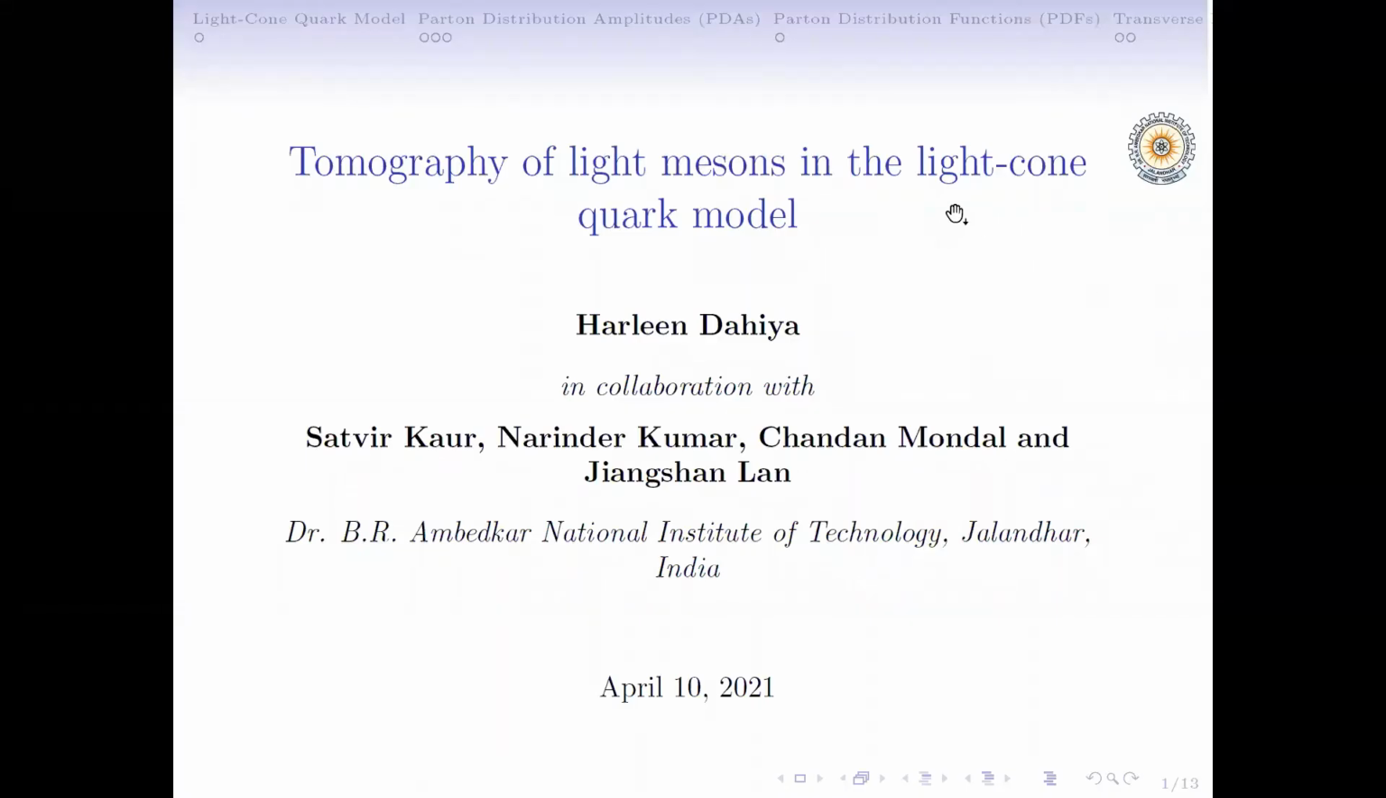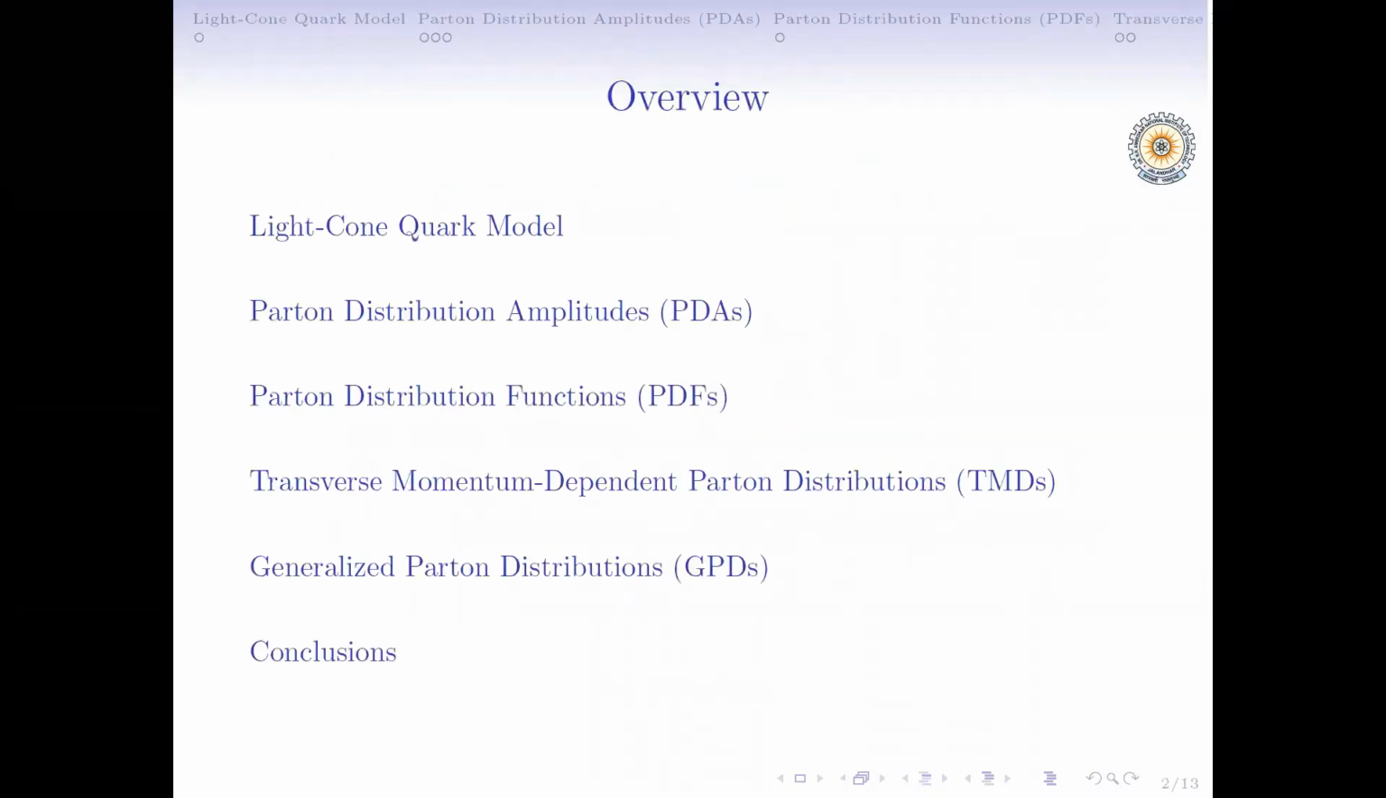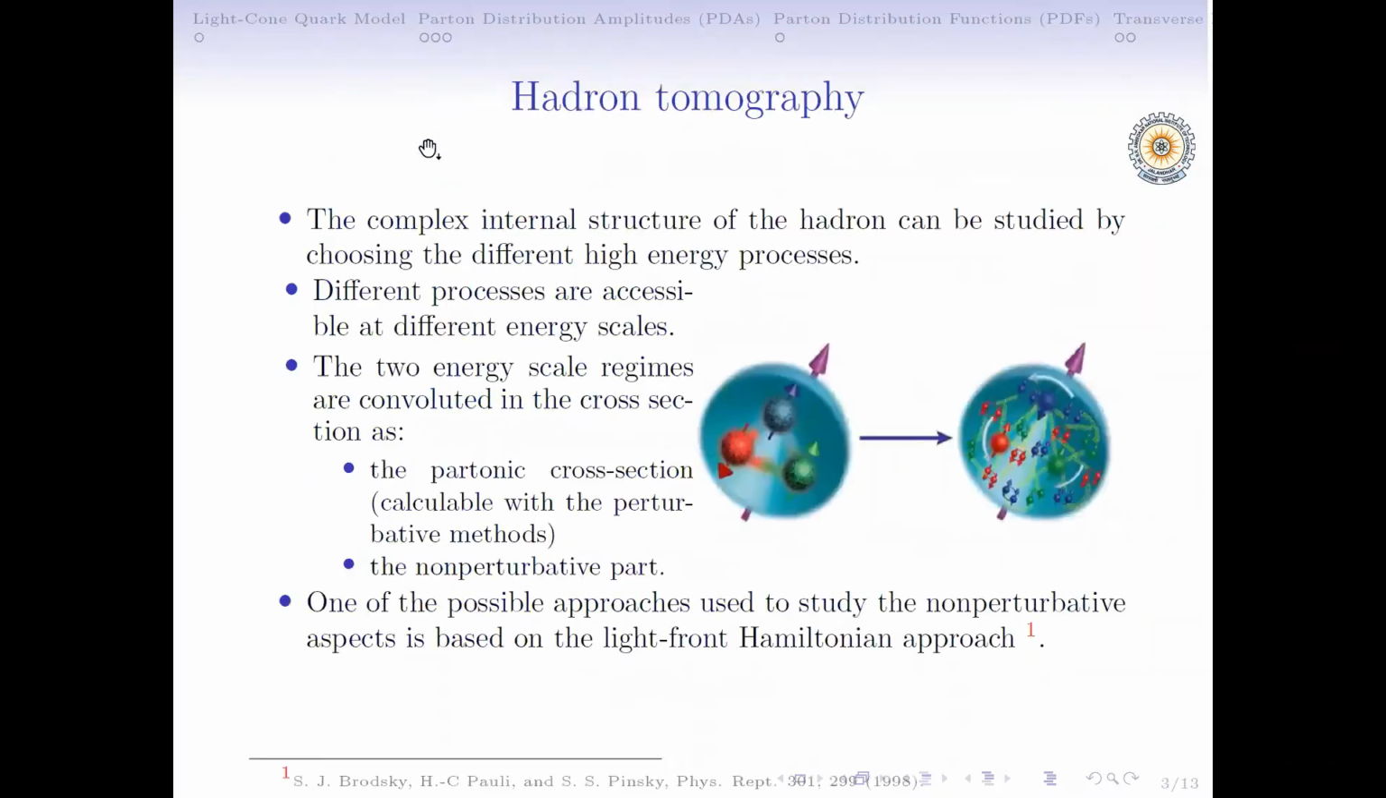The topic of my flash talk is tomography of light mesons in the light cone quark model. First of all, I will discuss hadron tomography. The complex internal structure of the hadron can be studied by choosing different high energy processes, and these high energy processes are accessible at different energy scales. These energy scales are convoluted in the cross sections.